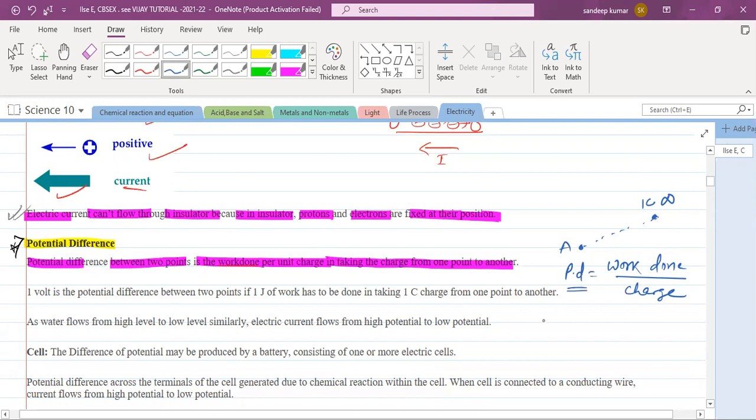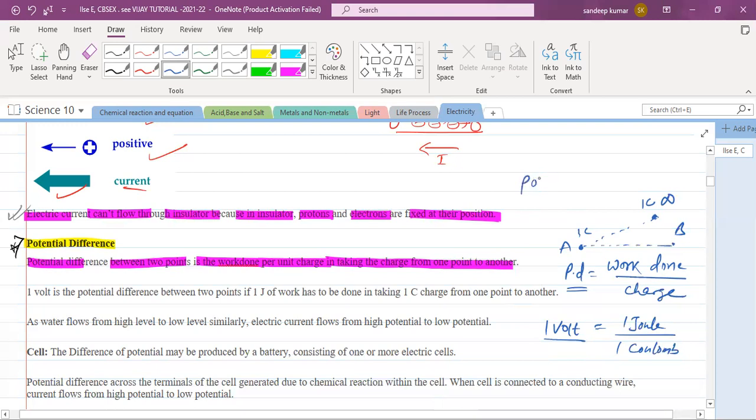Okay, so suppose 1 joule of work is done, the SI unit of work is joule. So if 1 joule of work is done to bring 1 coulomb of charge, then we can say the potential difference is 1 volt. When we talk about potential difference here, we talk about 2 different points, A and B. Charge is moved from one point to another point.